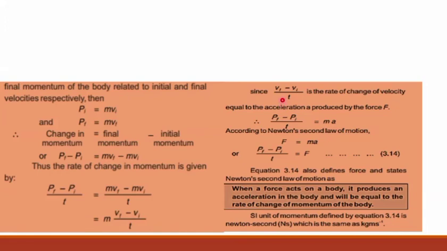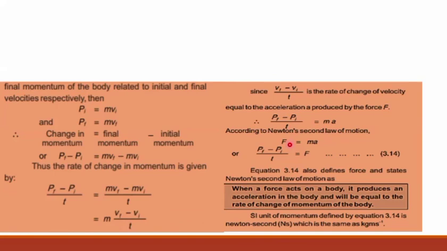We know that vf minus vi over t is equal to the acceleration. Our equation will be final momentum minus initial momentum over t is equal to ma, and ma is equal to F according to Newton's second law.